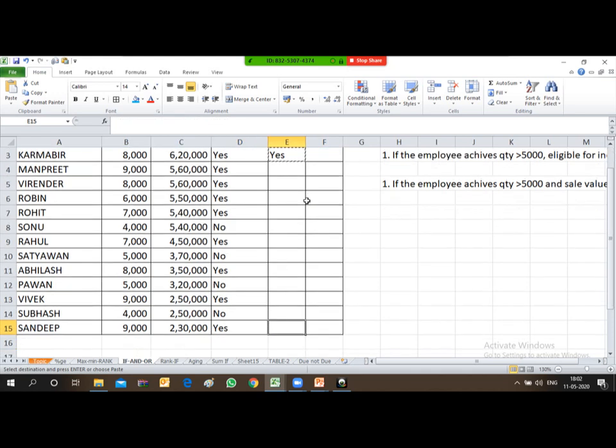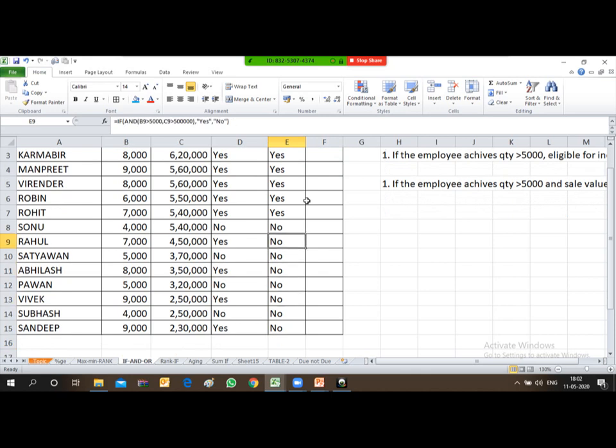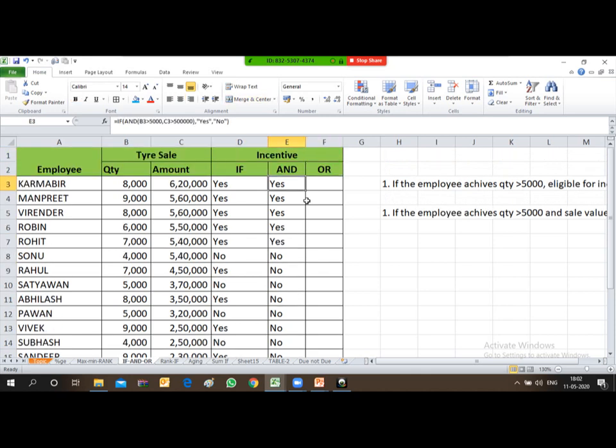I'll just copy this formula and paste in all the cells. Friends, up to here this yes was there. Yes is coming, it means the quantity is greater than 5000 and sale is greater than 5 lakhs. But in here the no is appearing. You see quantity is 4000, so the first condition is not met, but the second condition is met. So if either condition is not met, it will give the result no. Friends, this way you can use this IF AND function.